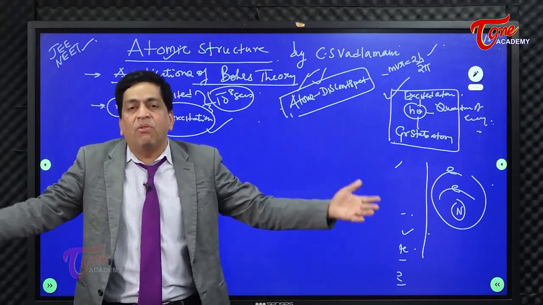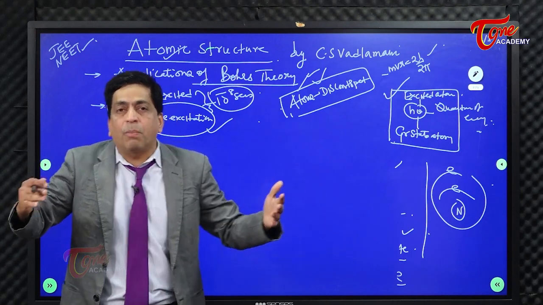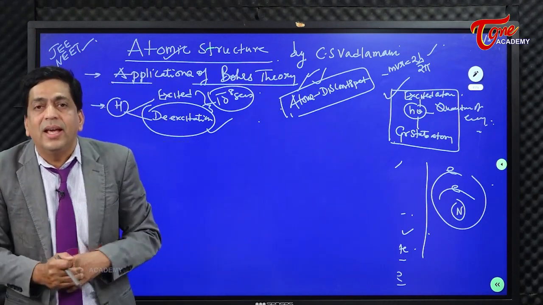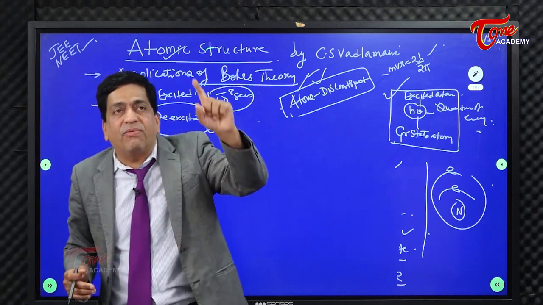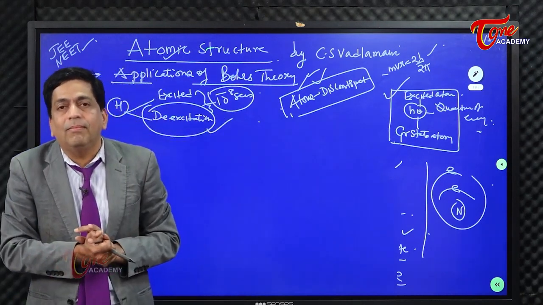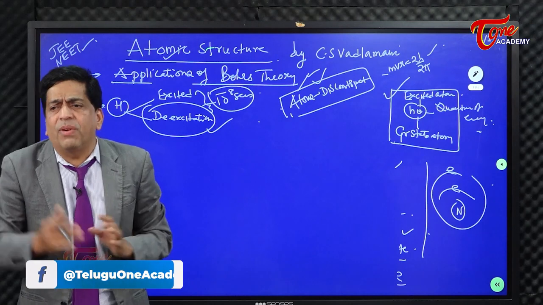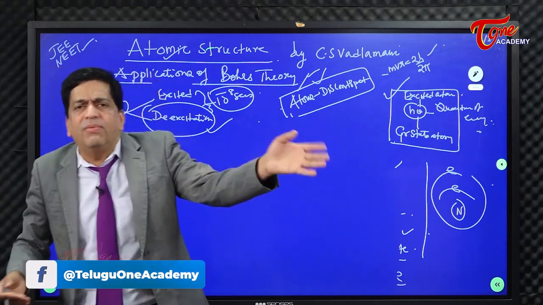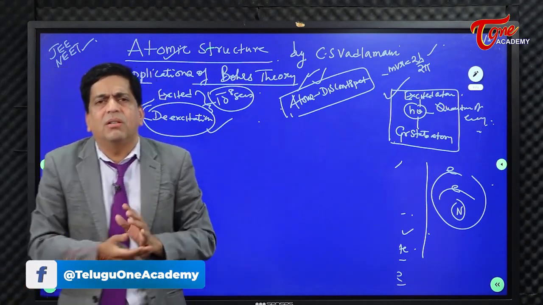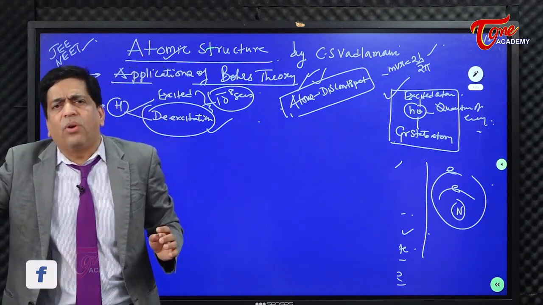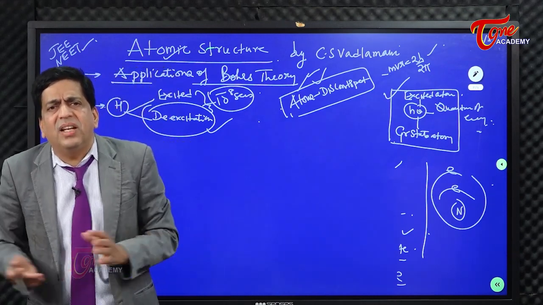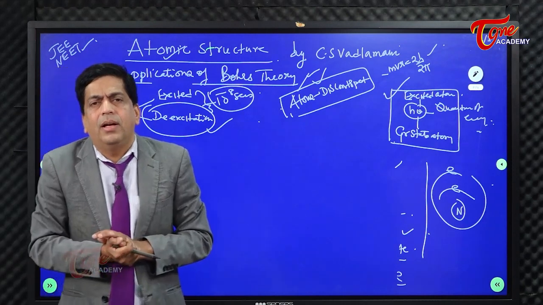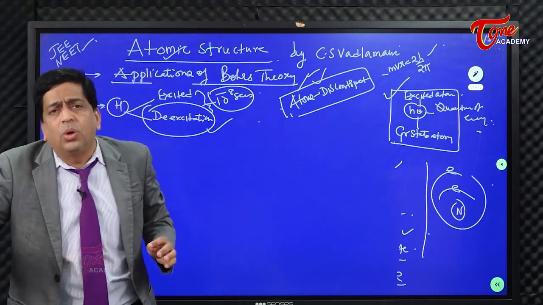So many hydrogen atoms are involved in the process of excitation and de-excitation. In one of the atoms, there is a direct jump from seventh to first. In one of the atoms, there is a jump from second to first. In some of the atoms, there is a jump from third to first. In one, a jump from fourth to first. In one, from fourth to second. In one, from third to second.